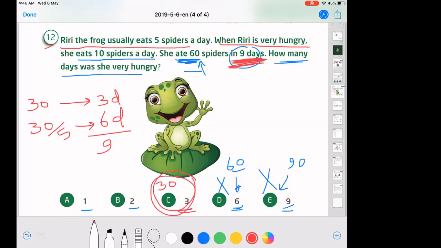Why? Because she was hungry for 3 days. The frog finished 30 spiders, and in the other 6 days, because they said that they are 9 days, 30 divided by 5 will be 6 days. 3 and 6, I will get the 9 days. So the correct answer, how many days was she very hungry? Just 3 days very hungry and 6 days not hungry.